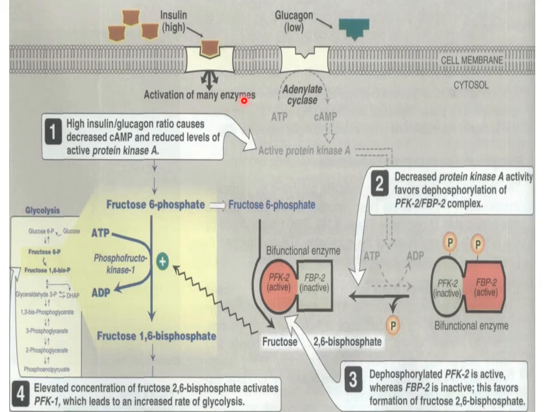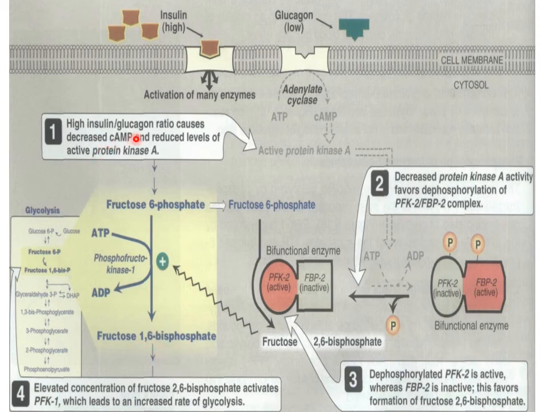Now, it is the same when we see that glucagon inactivates this pathway, and insulin activates it, and in this way inactive phosphofructokinase will convert into active phosphofructokinase, and in this way it will show the positive response and fructose 1,6 biphosphate will be formed.